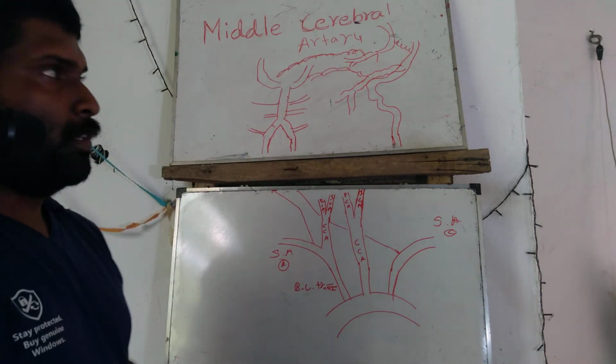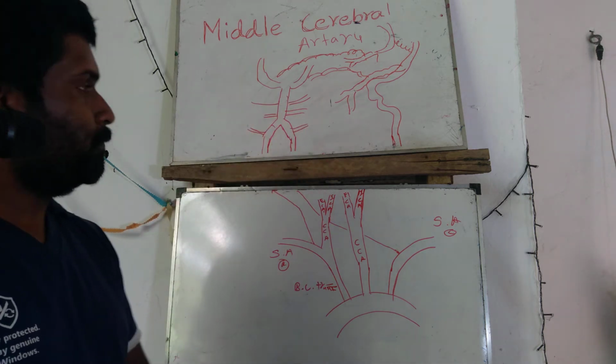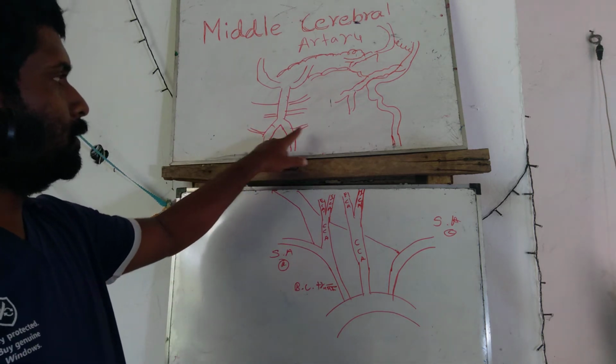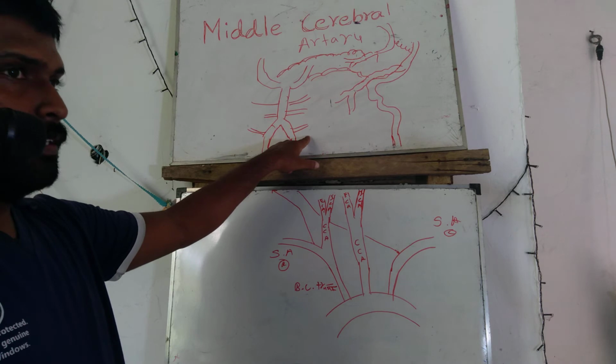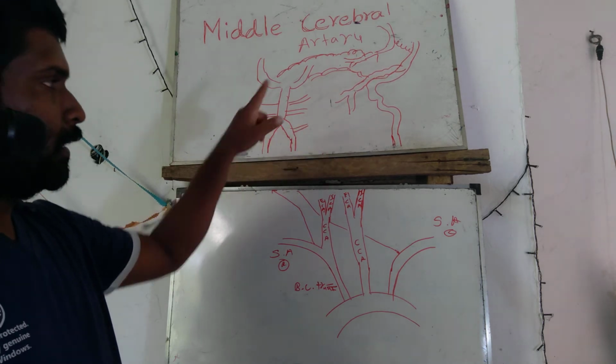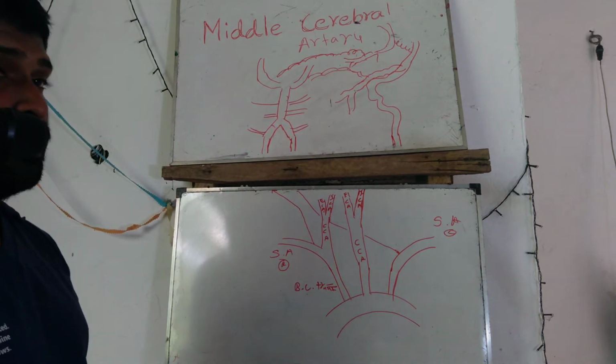Three arteries supply the cerebellum posteriorly. This is the anterior inferior cerebellar artery.